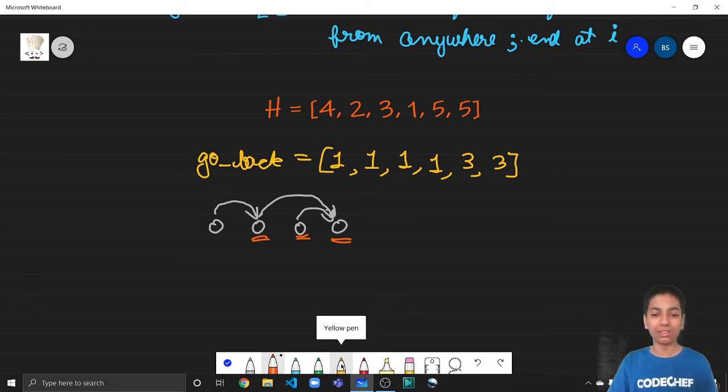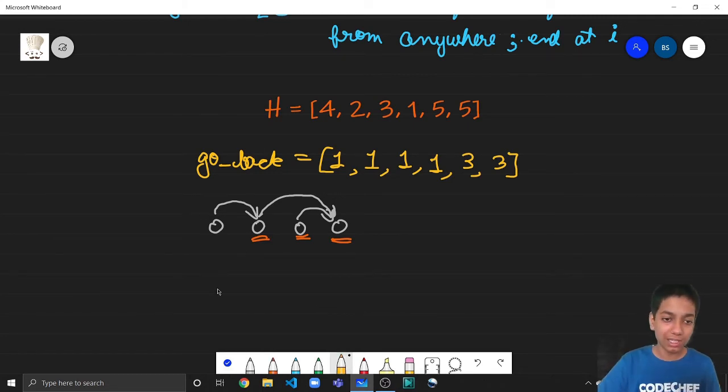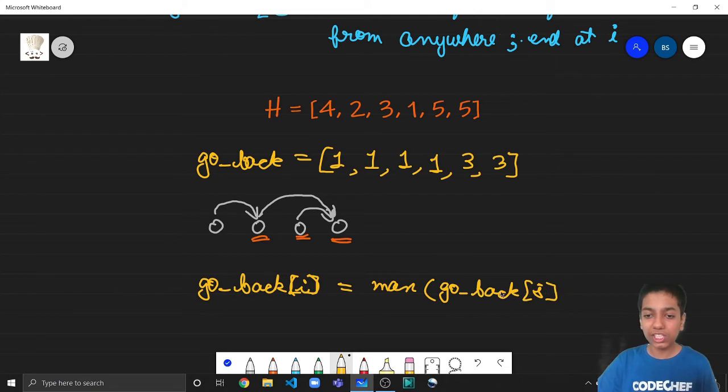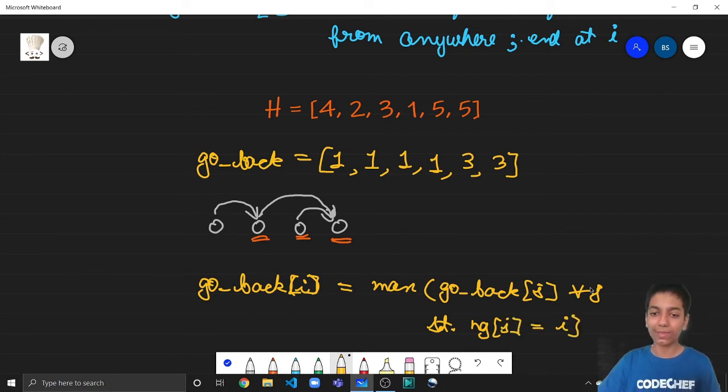We can again apply kind of a dynamic programming, not exactly, but you can say go back of I is equal to the maximum of go back of j for all j such that next greater of j is equal to I. And finally this plus 1. So we'll also have to add 1 to it, right?